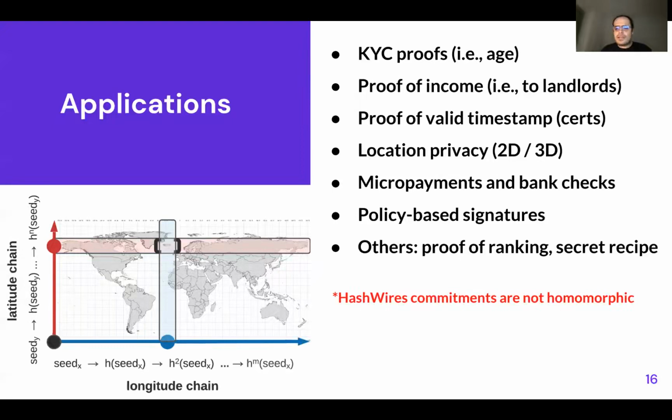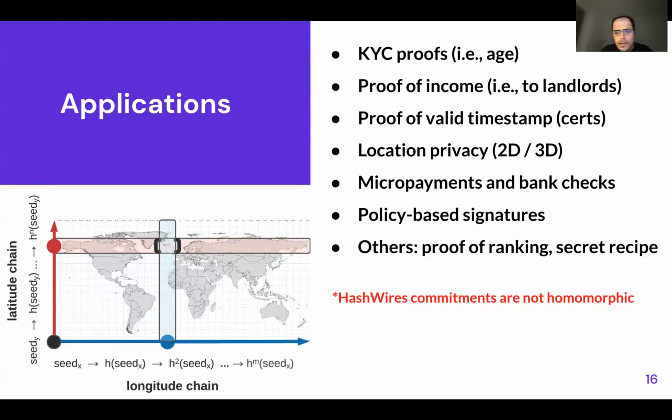Finally, there are some interesting applications in proof of ranking, like for games or for your CVs. You might not want to reveal that you were fourth in your school, but you want to prove that you were, I don't know, in the top 10. The same thing for a chess game or something. There is also the food industry or the drug industry, for secret recipes. Imagine that you want to prove that you meet the regulations, but you don't want to reveal all of your recipes, not everything.